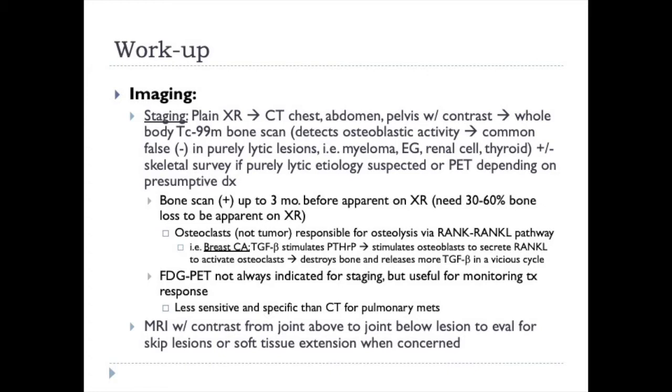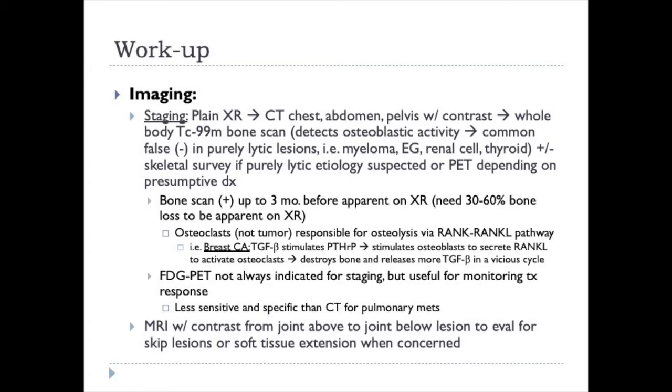Osteoclasts and not the tumor are typically responsible for osteolysis, and usually via the RANK and RANK ligand pathway. One of the things that's been tested in the past is breast cancer. Breast cancer stimulates the TGF-beta pathway, which stimulates release of parathormone-related peptide. This then stimulates osteoblasts to secrete RANK ligand to activate the osteoclasts. This destroys bone and releases more TGF-beta in a vicious cycle.